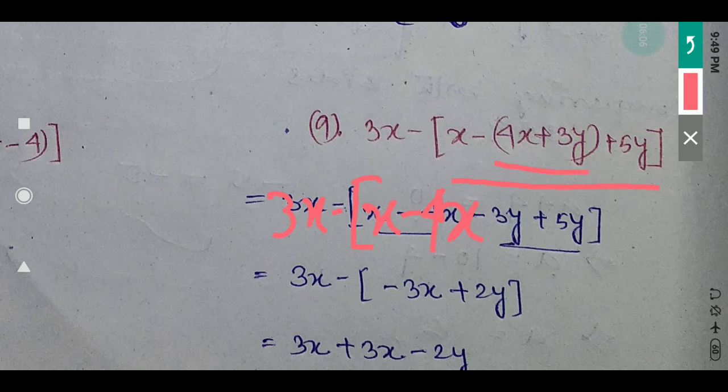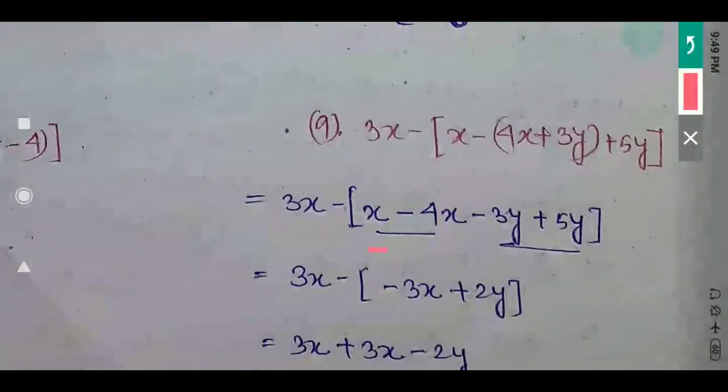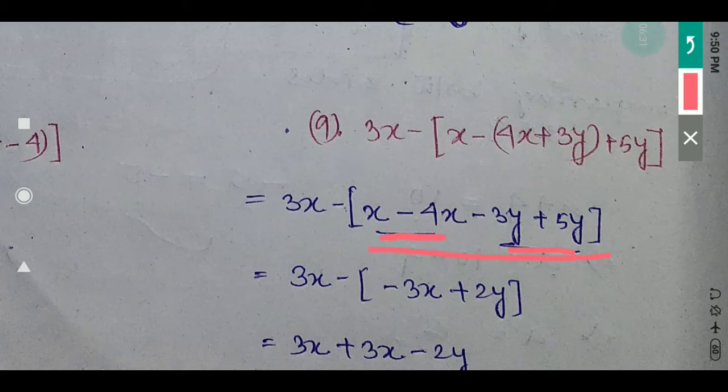First of all I will split this negative term, minus of 4x, minus 4x, minus plus minus 3y, and previously 5y is given, that's why I have written 5y. Check. Okay, now these two are like terms, these two are like terms. x minus 4x how much? Minus 3x, minus 3y plus 5y plus 2y.